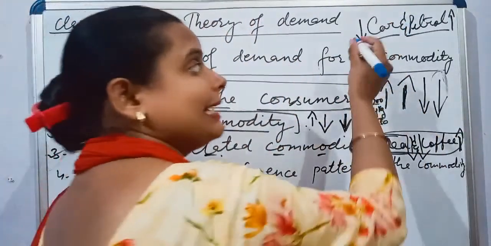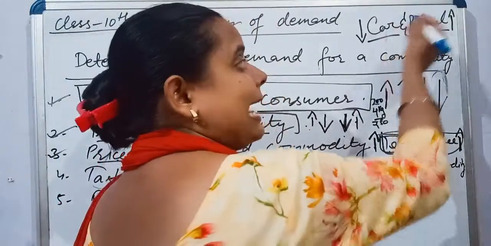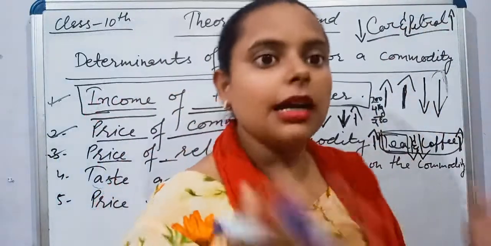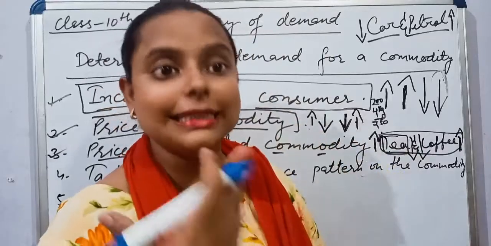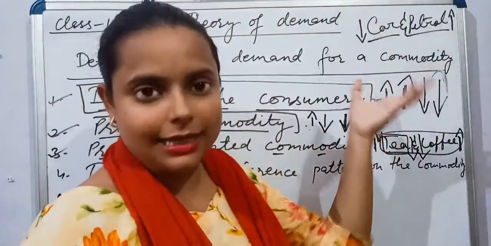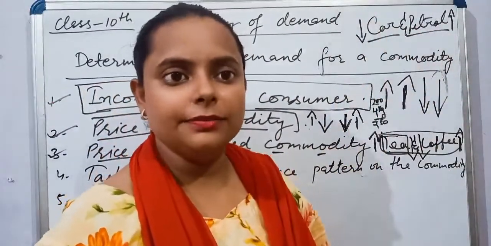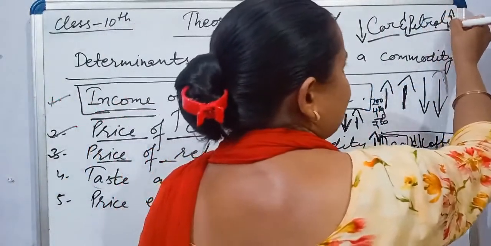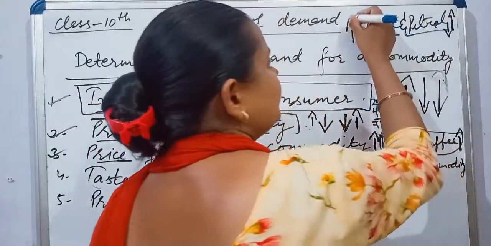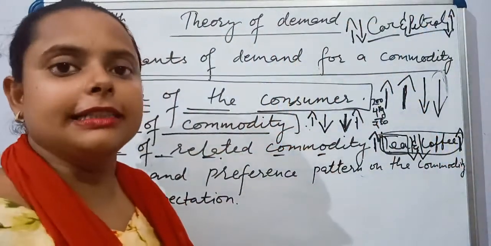Why? Because they are complementary goods and cannot be used separately. The car will run on petrol or diesel only. If the price of petrol or diesel increases, the demand for cars in the market starts falling. And vice versa, if the price of petrol decreases, the demand for cars will start increasing.